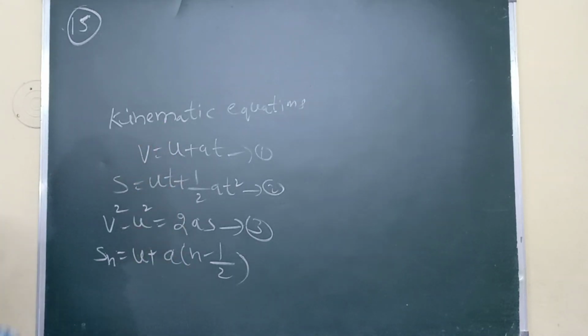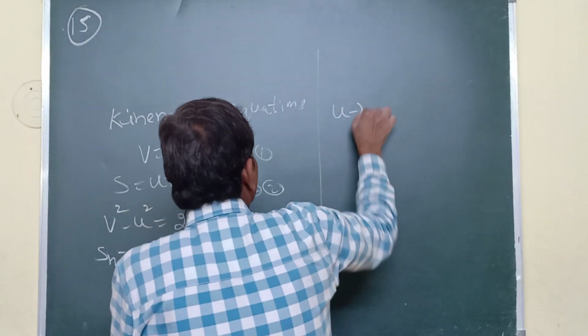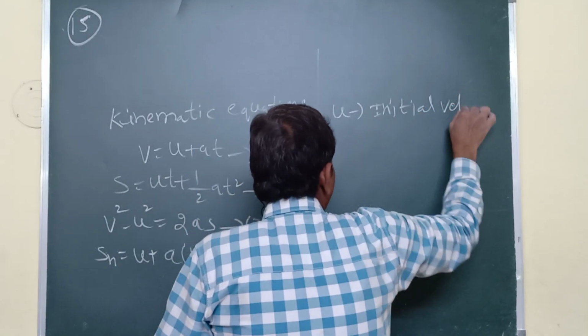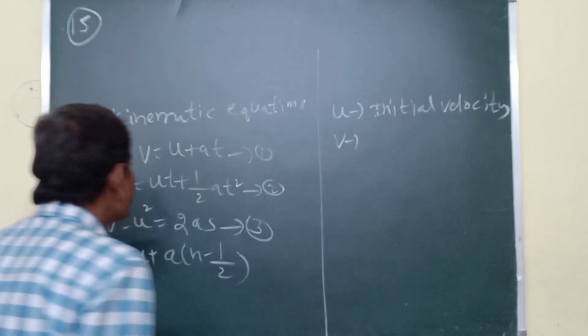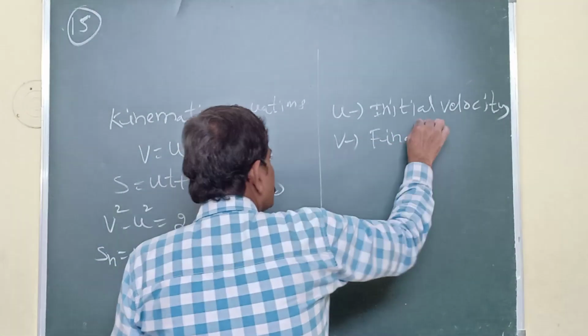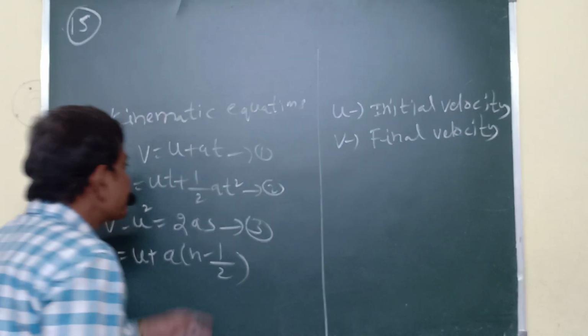Here what is the u? Initial velocity. Next v. What is the v? Final velocity. Next a.